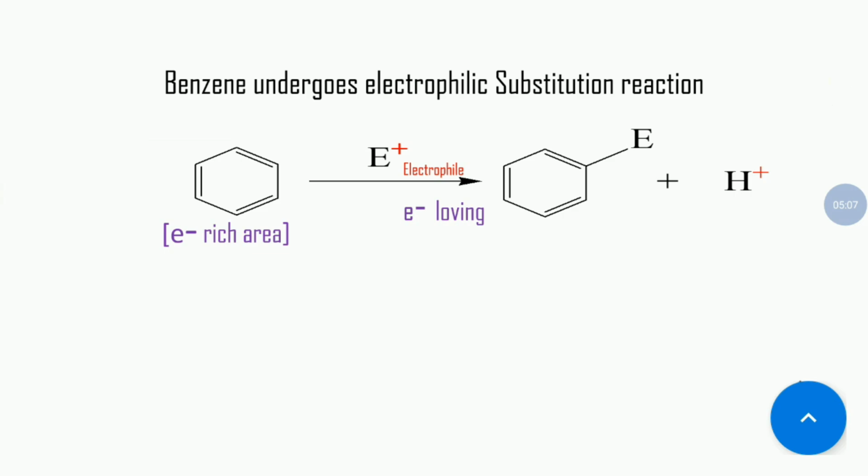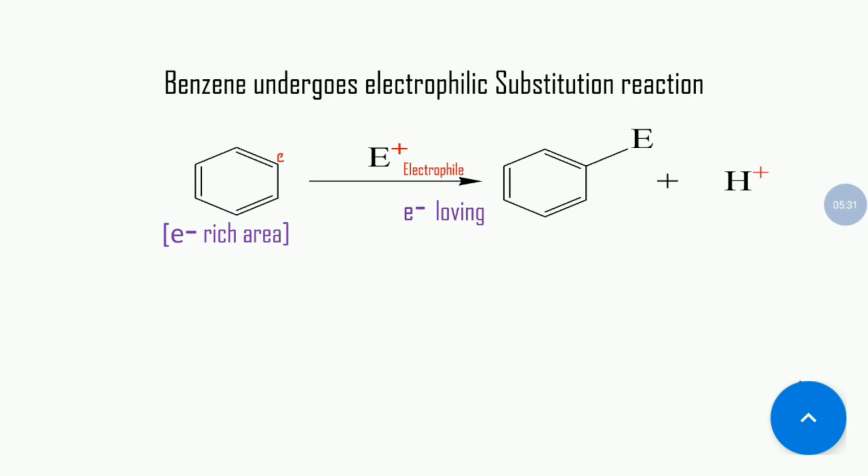Now this electrophile, this E plus, attacks the benzene because it's an electron rich area, and this electrophile substitutes one of its hydrogen atoms. So here is benzene, with a carbon atom.